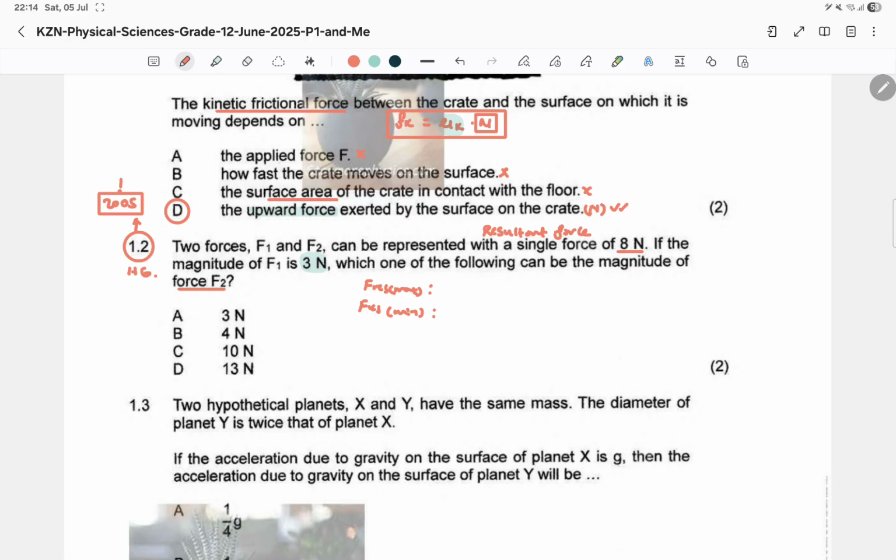Now, when would it be maximum? When F1 is in the same direction as the other force, F2. Right? This is what presents the situation. When is it minimum? When the forces oppose each other. Right? So we know that this one is the 3 Newton force. Now the question is, what should be the other one here?